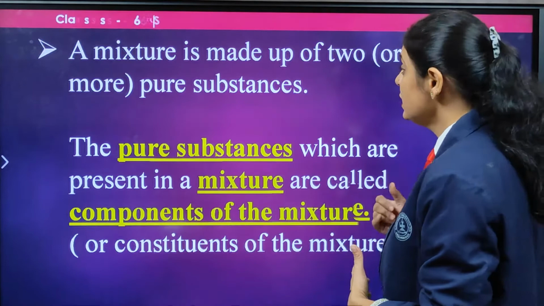You just pick it out. Everything is healthy over here, but you choose what you like. You pick up the veggies that you don't like and eat the rest of them. The non-tasty and the tasty are easy to separate with the hands. That is another method of separating a substance.